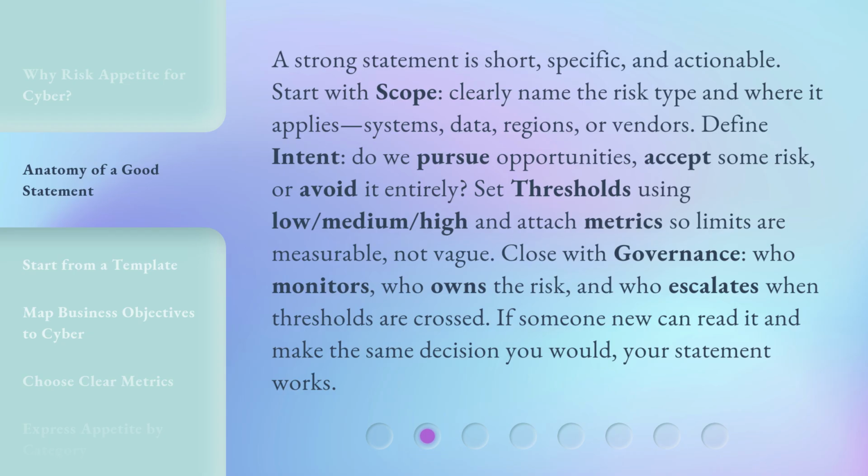Set thresholds using low/medium/high and attach metrics so limits are measurable, not vague. Close with governance. Who monitors, who owns the risk, and who escalates when thresholds are crossed. If someone new can read it and make the same decision you would, your statement works.